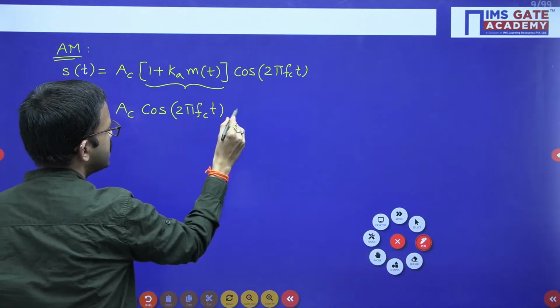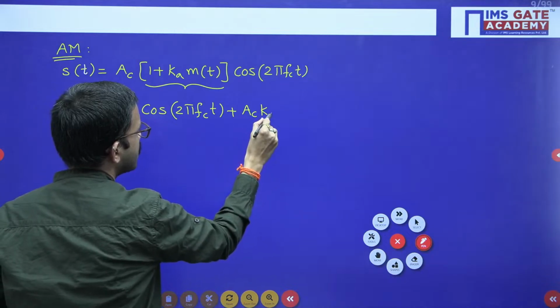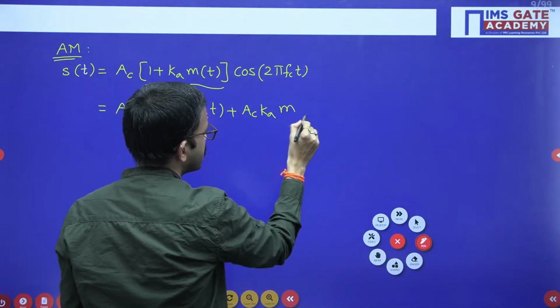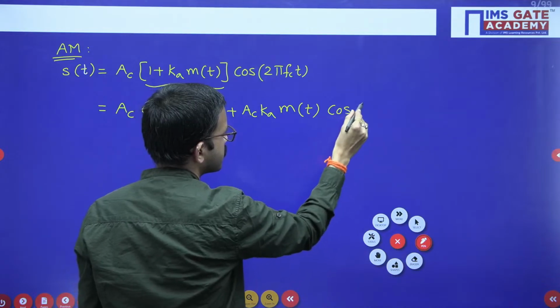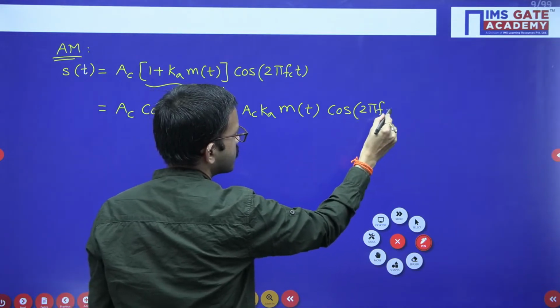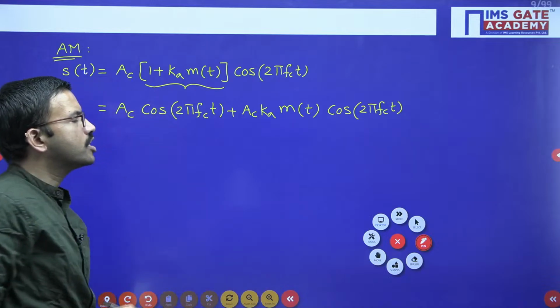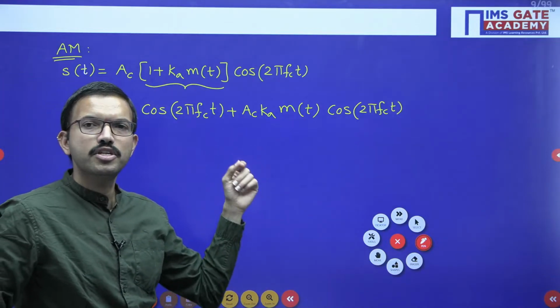plus Ac Ka m of t into cos 2 pi fc t, where Ka is the amplitude sensitivity.